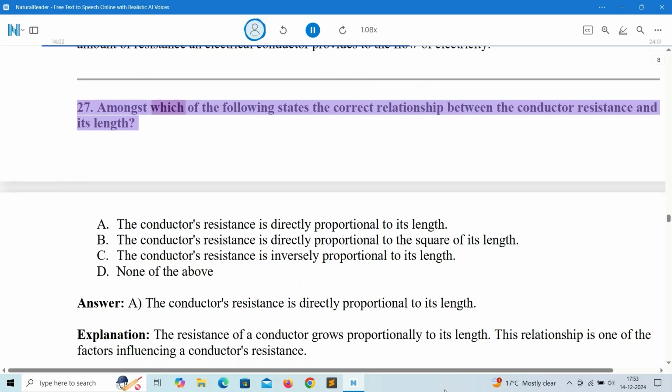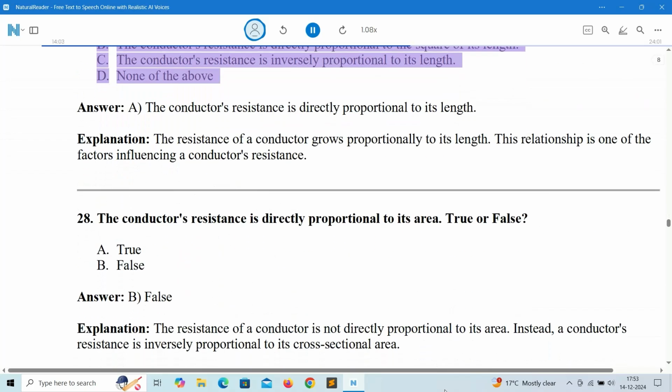27. Amongst which of the following states the correct relationship between the conductor resistance and its length? A. The conductor's resistance is directly proportional to its length. B. The conductor's resistance is directly proportional to the square of its length. C. The conductor's resistance is inversely proportional to its length. D. None of the above.